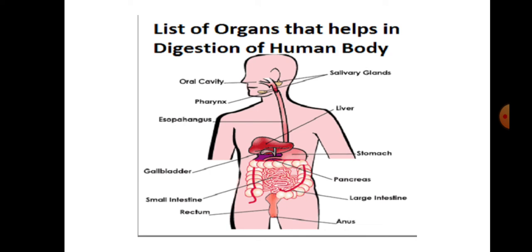So here again I'll show you all the organs listed in the process of digestion. Earlier also, in the previous slide, we have taken a look at that.